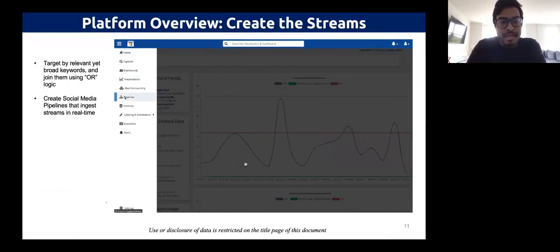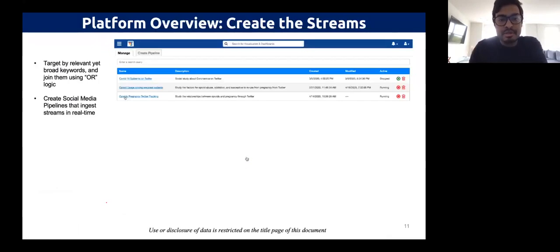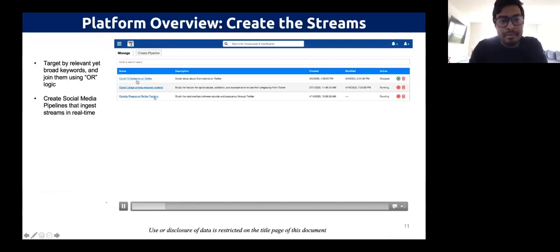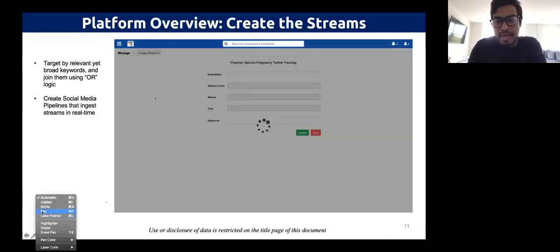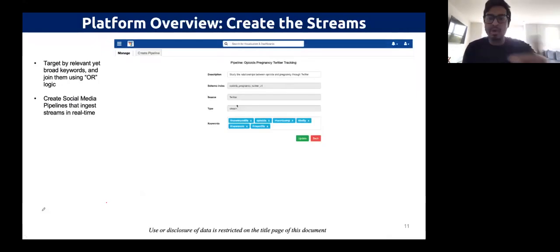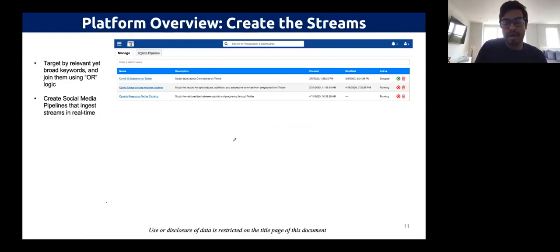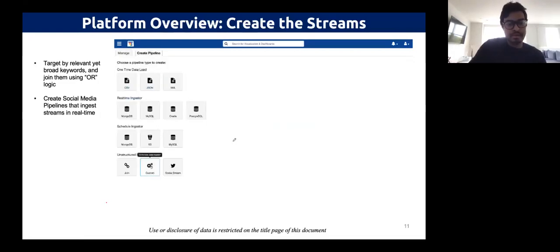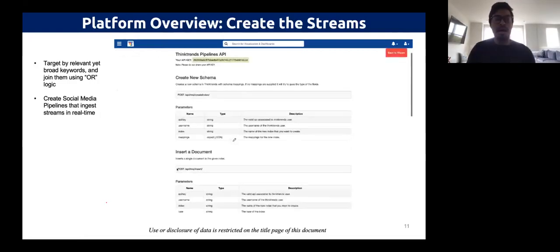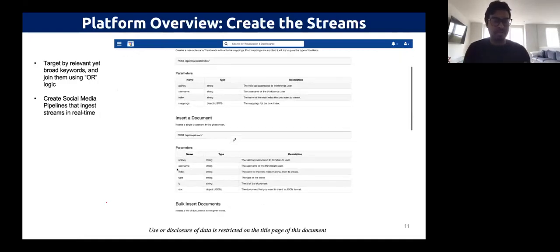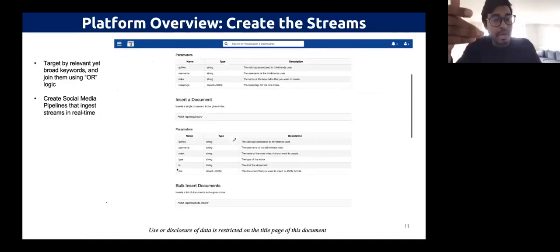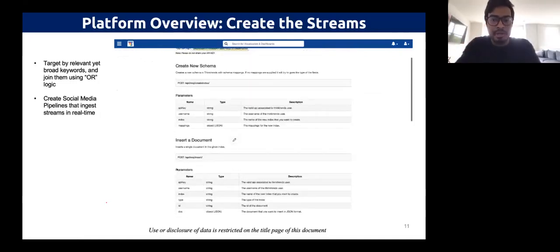Pipelines is where we can actually see certain social media pipelines. For example, we see opioids, pregnancy, Twitter tracking, COVID-19 epidemic, Twitter, which we had to, by the way, stop because that was just an overflow of information, and we didn't want to take that. So for example, this is one pipeline for tracking opioid pregnancy. And we saw below what were the keywords we're looking at. Here are some of our social media ingesters. We can join data. If it's custom data that is unstructured, or a mixture of structured and unstructured, we can use an API to ingest it. This is really for a little bit more advanced user.